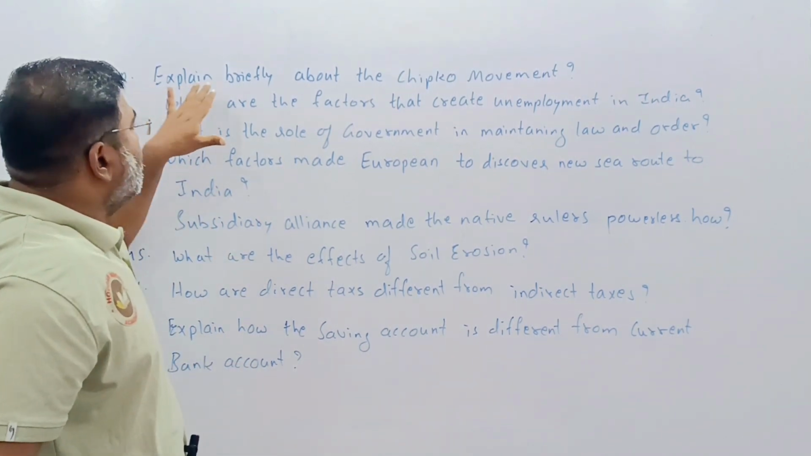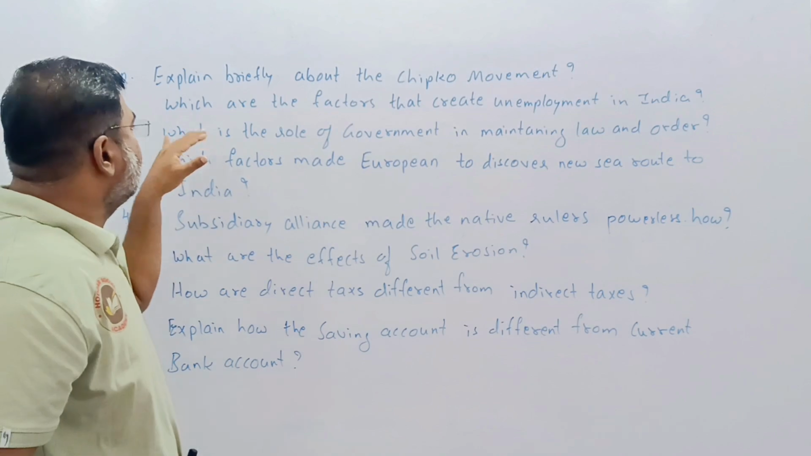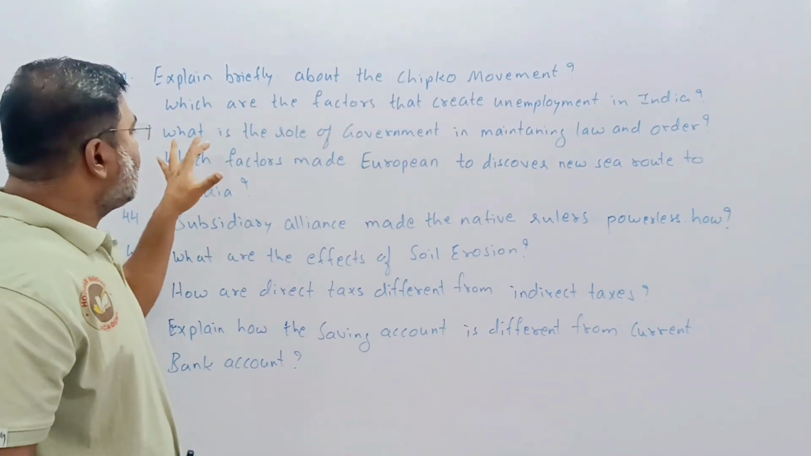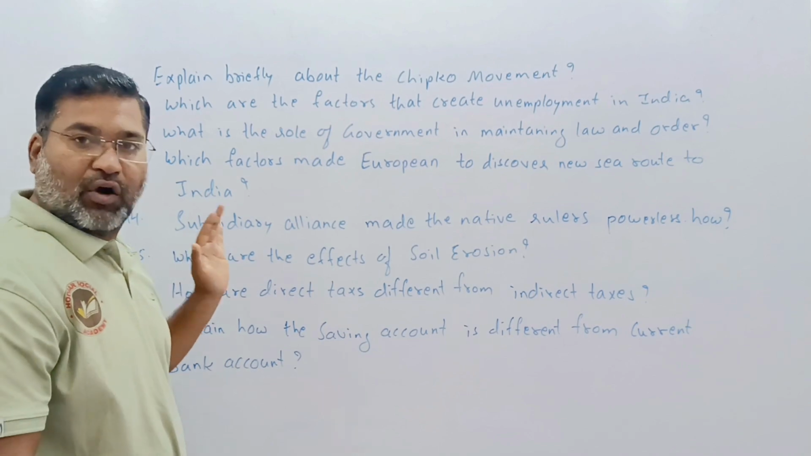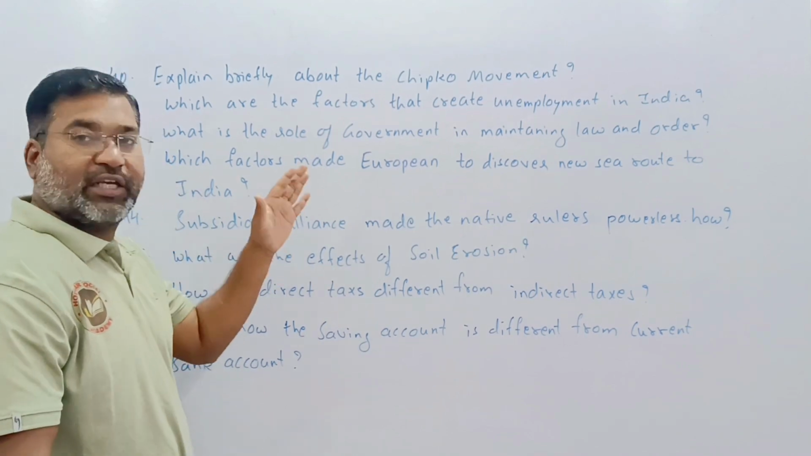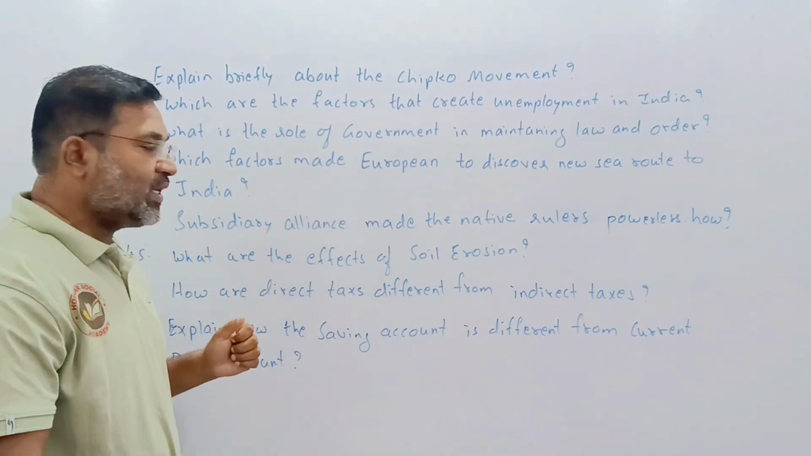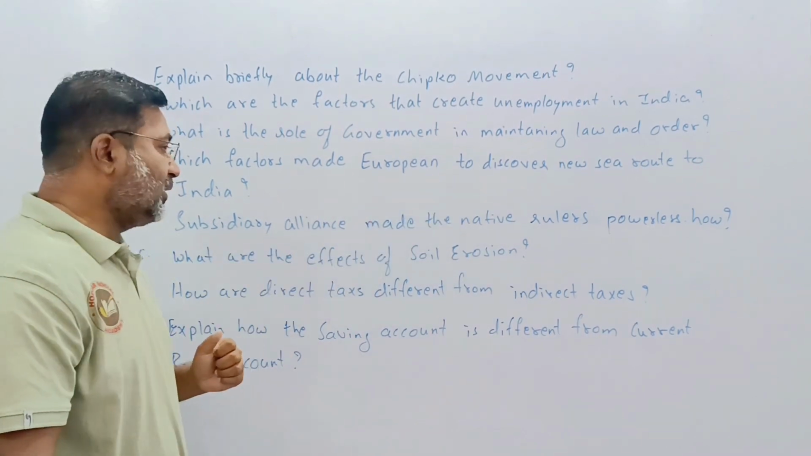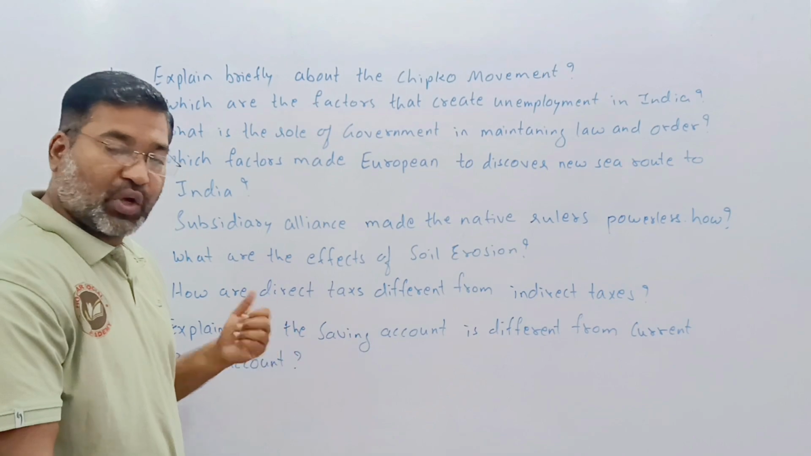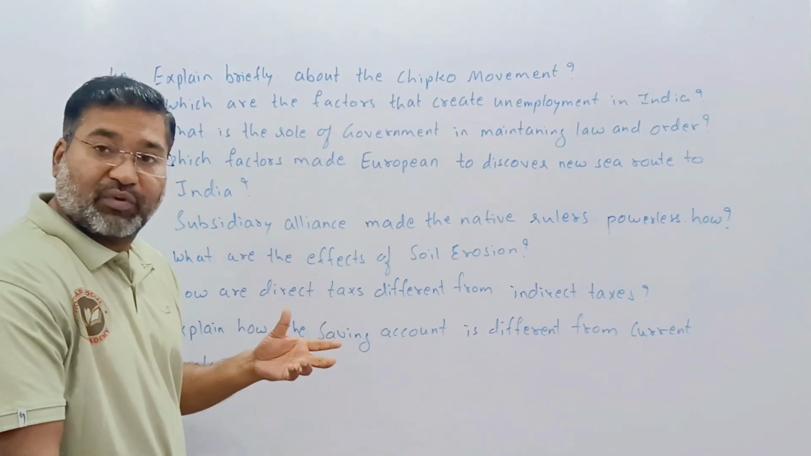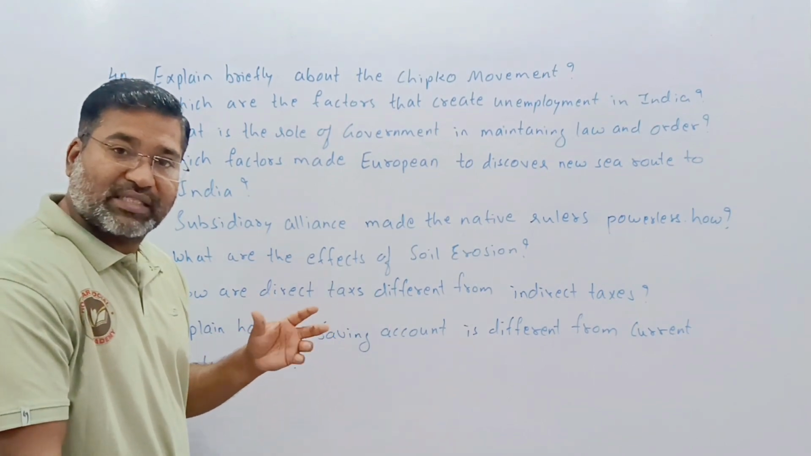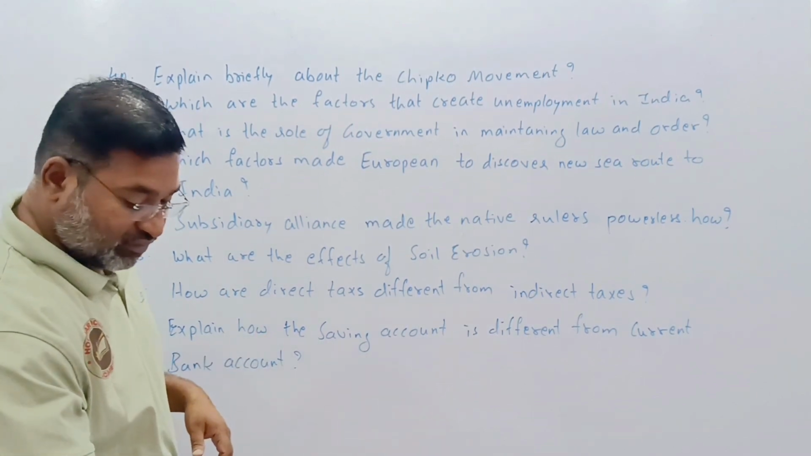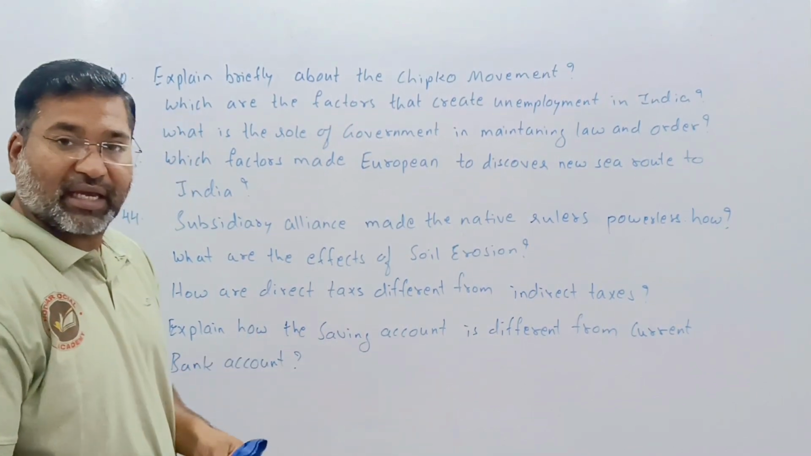The 40th question is, explain briefly about the Chipko movement. Which are the factors that create unemployment in India? What is the role of government in maintaining law and order? Which factors made Europeans discover a new sea route to India? Subsidiary alliance made the native rulers powerless. How is it? What are the effects of soil erosion? What is the difference between direct tax and indirect tax? Explain how the saving account is different from the current bank account.